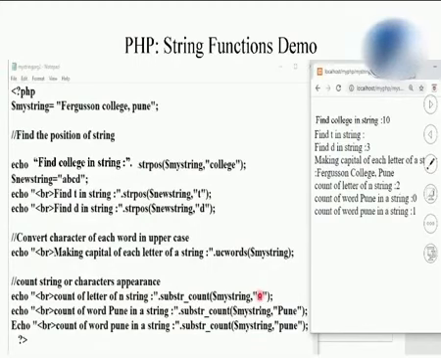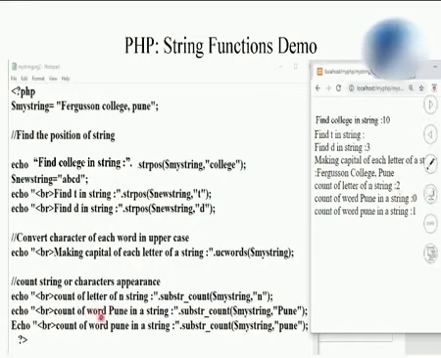For example, if you want to find out in a particular paragraph how many times the word Pune is occurring, you can place Pune here and provide the complete paragraph as a string. Here in my string, N is occurring twice, in Pune as well as in Ferguson. That's why it has given output 2.